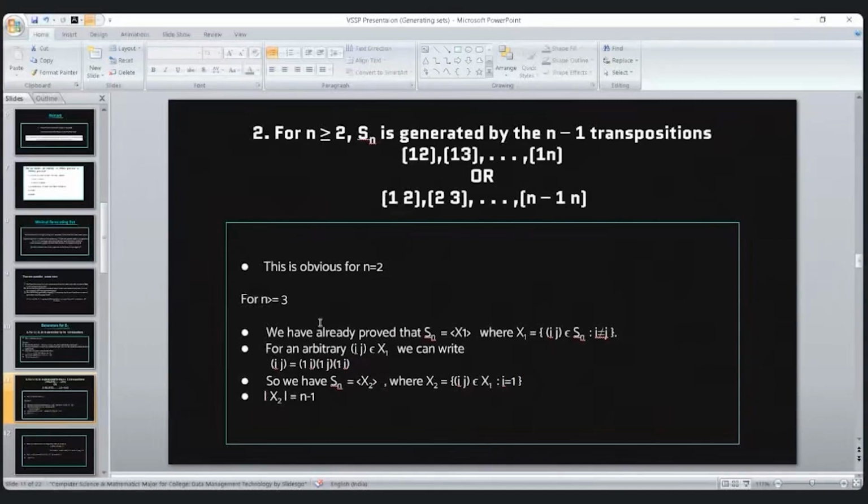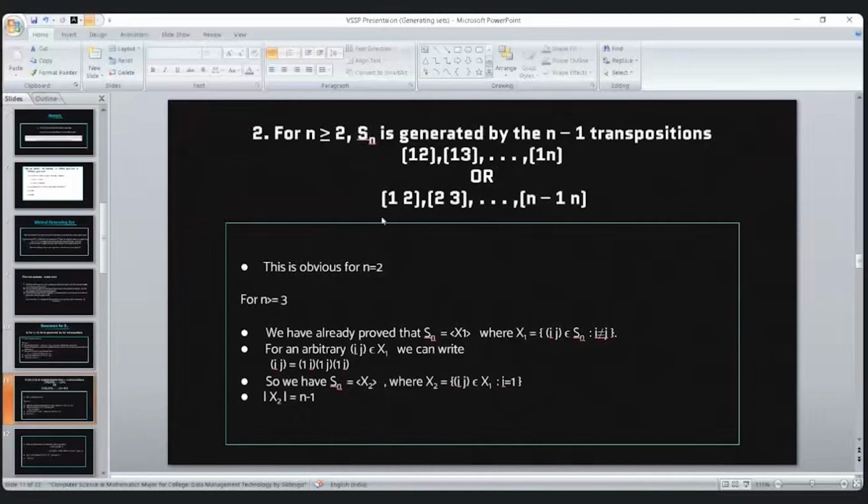We have already shown that Sn is generated by the set of all transpositions. So we have to show that an arbitrary transposition (i j) can be written using transpositions of the form (1 k). So (i j) can be written as (1 i)(1 j)(1 i). Now we have reduced the number of elements for Sn to n minus 1.